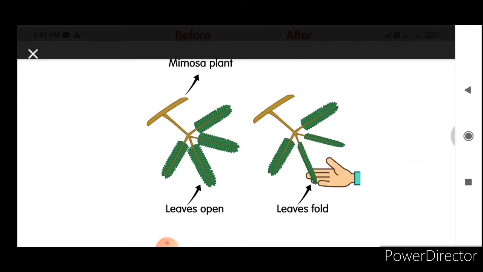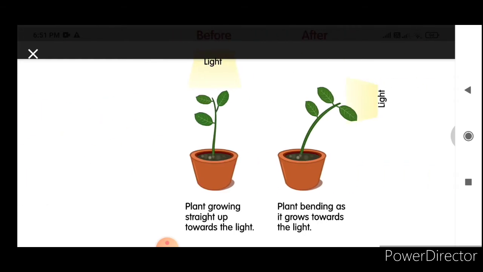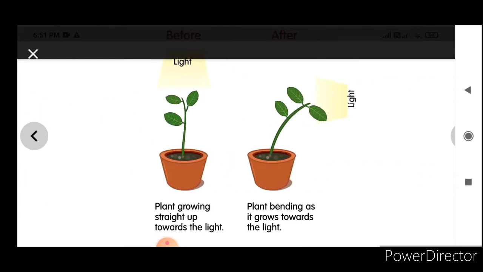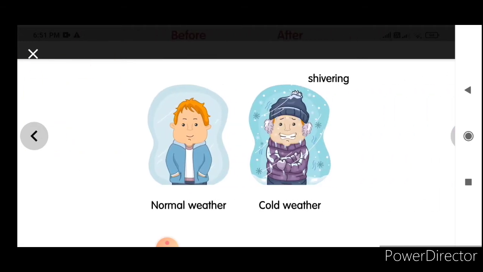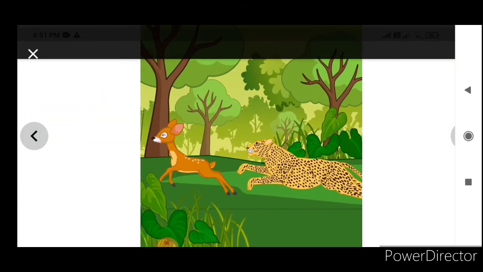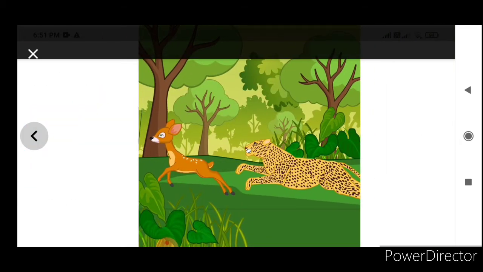So you all have done your activity, right? As we discussed, in the first picture, the leaves are open. In the other picture, whenever we are touching, the leaves are closed. The plant is growing towards the sunlight, and the person is shivering due to the cool weather, and the animal is running to get its food and to run away from its predator. To save its life, it's running. So these are all the responses.